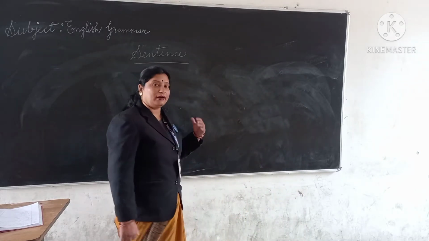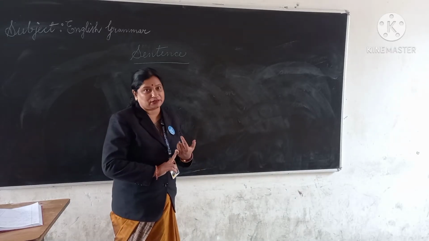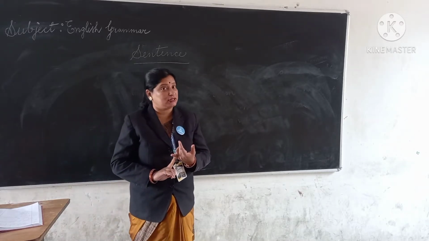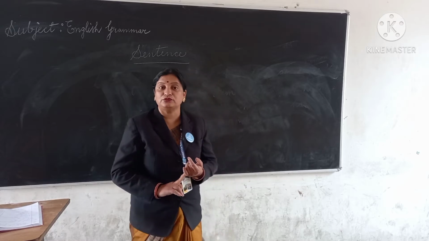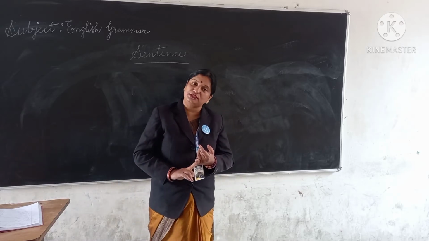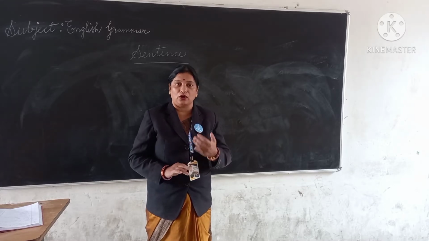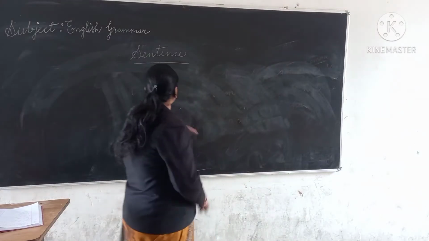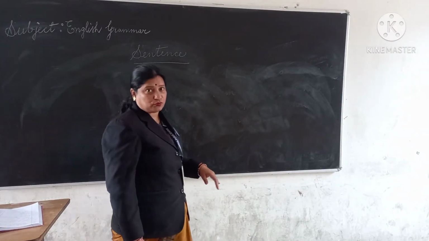So earlier we started our new beginning, that from alphabets we started with the 26 letters in the English alphabet. Out of 26, 5 are vowels, 21 are consonants, and afterwards we reached words. What is a word, beta? A word is a group of letters. Okay, so now today we will move further. Today we will do about sentence. So what is a sentence first of all?